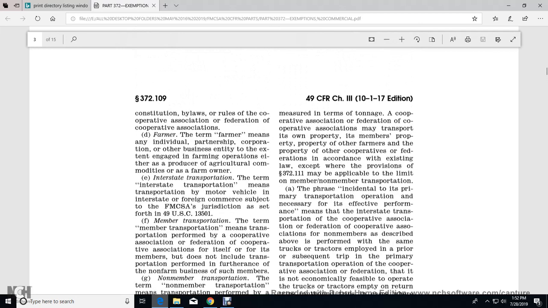The cooperative association or federation of cooperative associations may transport its own property and that of its members, the property of other farmers, and the property of other cooperatives or federations in accordance with existing laws, except for the provisions of 372.111 that may be applicable to the limit on other non-member transportation.